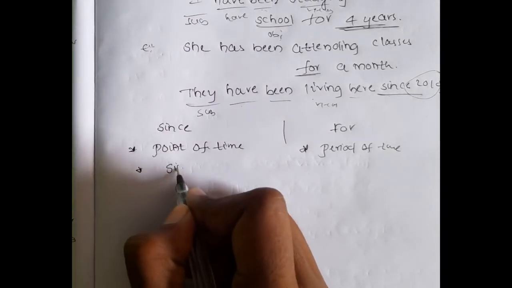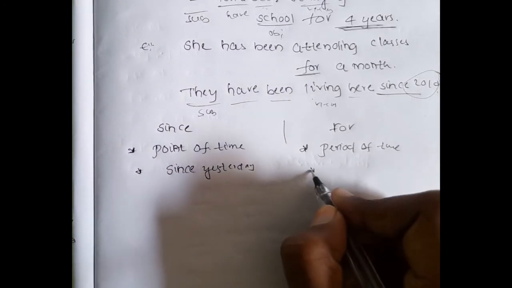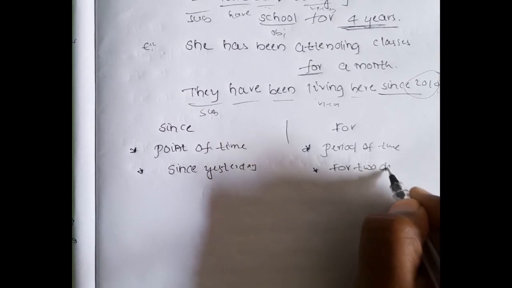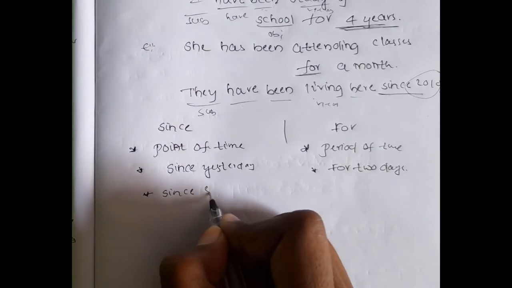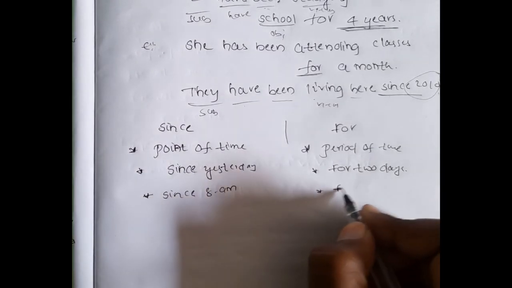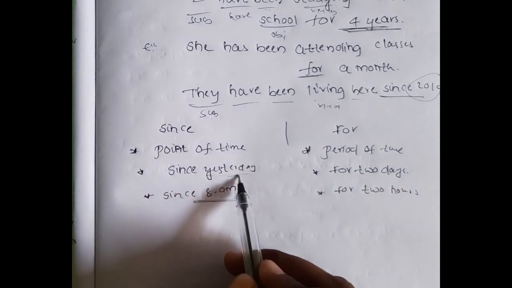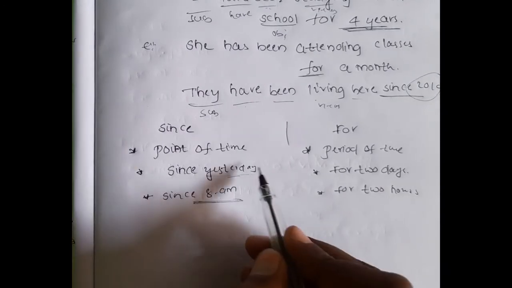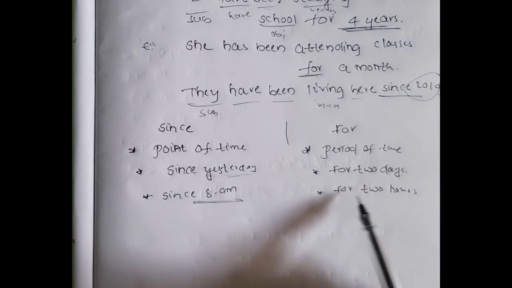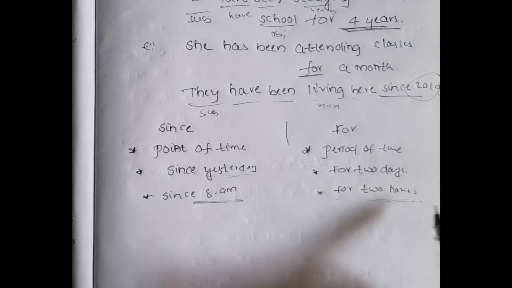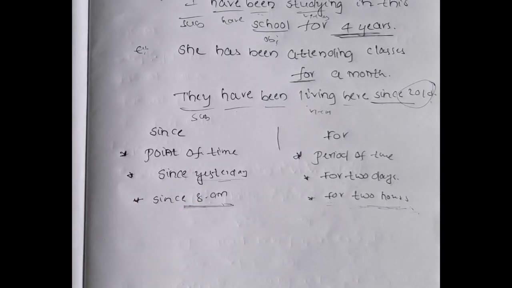Let's see examples like since yesterday, for 2 days, since 8 p.m., for 2 hours. Here since yesterday is a point of time, we are telling the particular point of time. But for 2 days, it is how long that has been happening. And for 2 hours is a period of time, while 8 p.m. is a point of time. So in this way, since and for are used in present perfect continuous tense.